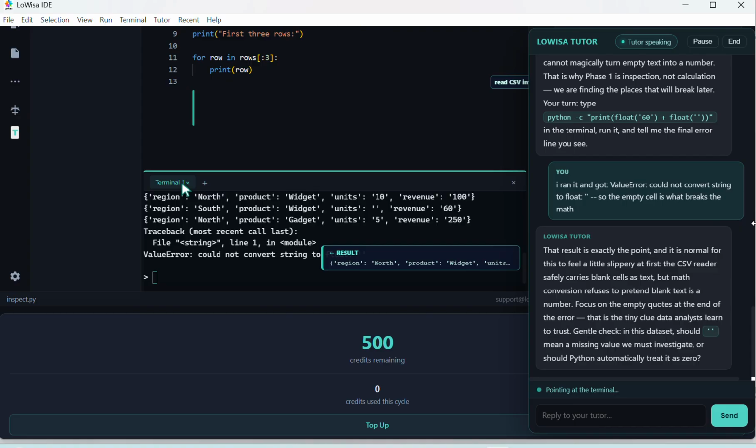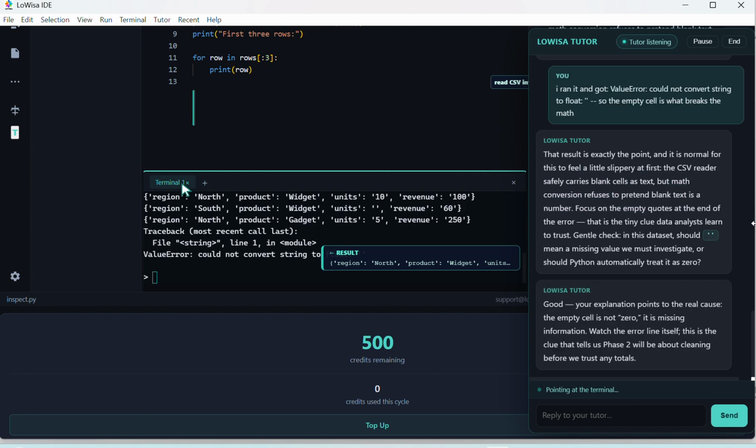That result is exactly the point, and it is normal for this to feel a little slippery at first. The CSV reader safely carries blank cells as text, but math conversion refuses to pretend blank text is a number. Focus on the empty quotes at the end of the error. That is the tiny clue data analysts learn to trust.